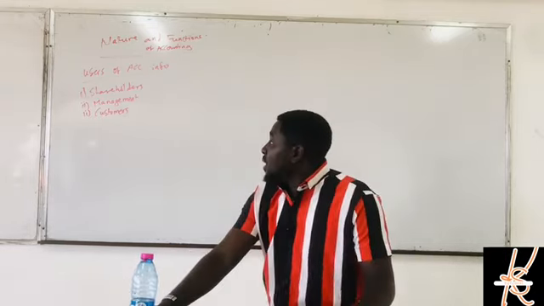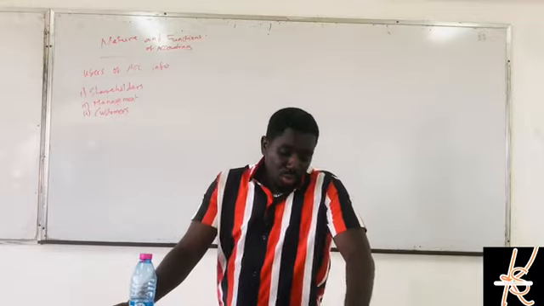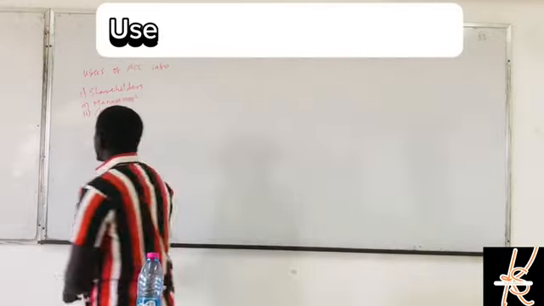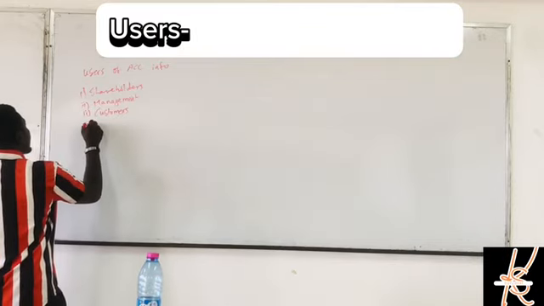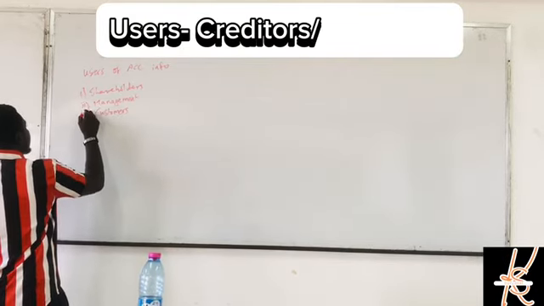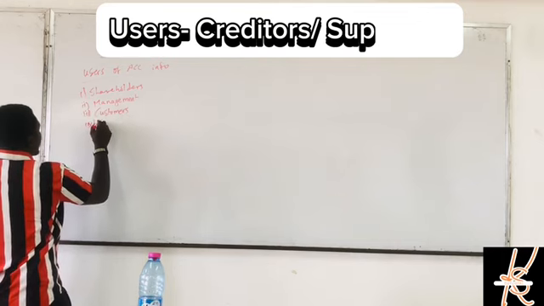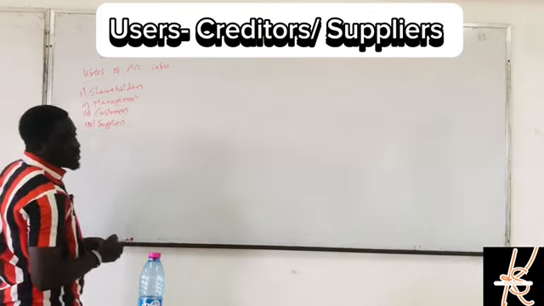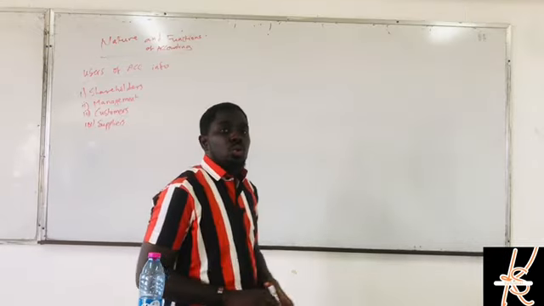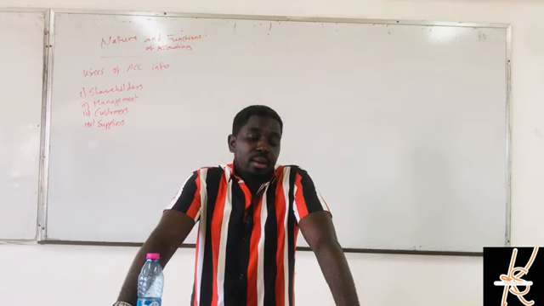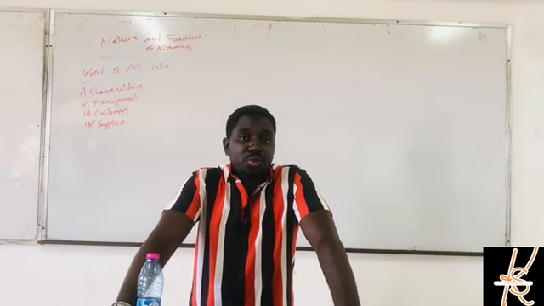The next one we're going to talk about is the creditors or the suppliers. Let's say you are into manufacturing.